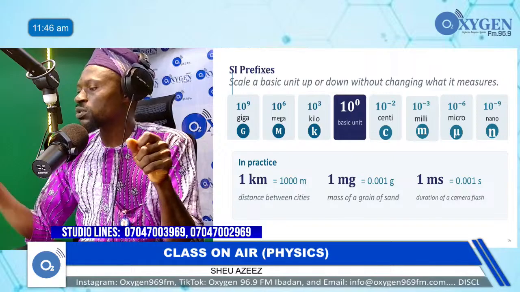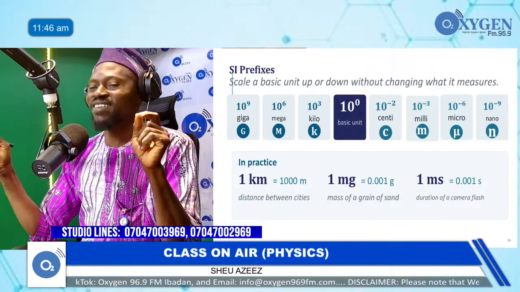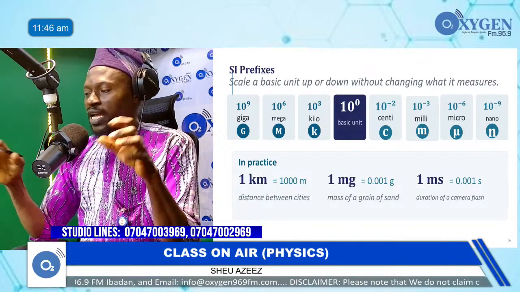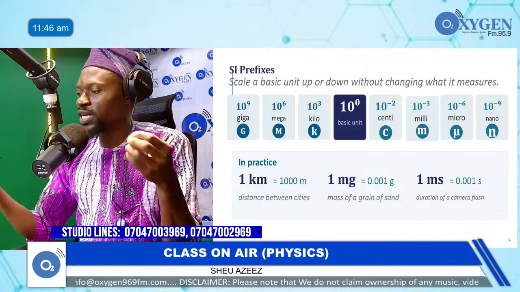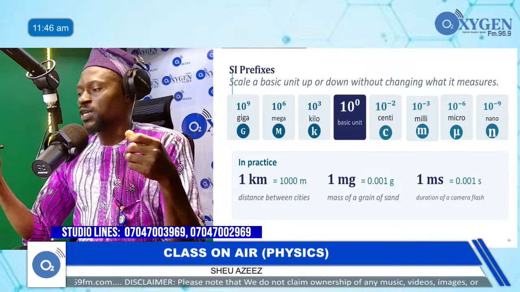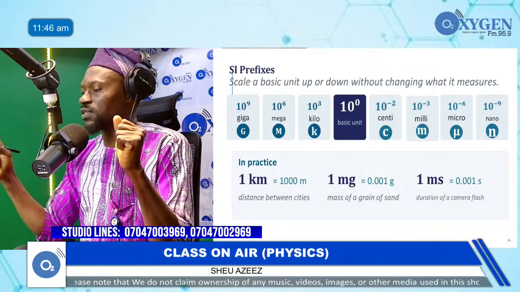So now the next one is giga, which is 10 raised to power 9. And I think my students will understand this from their basic knowledge of ICT from junior secondary school. So giga is represented by uppercase G.